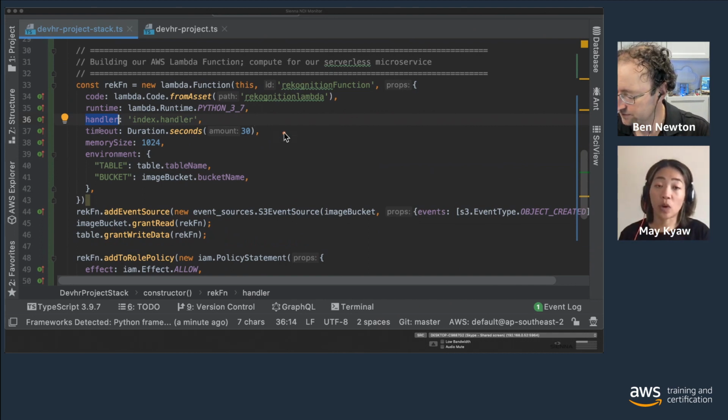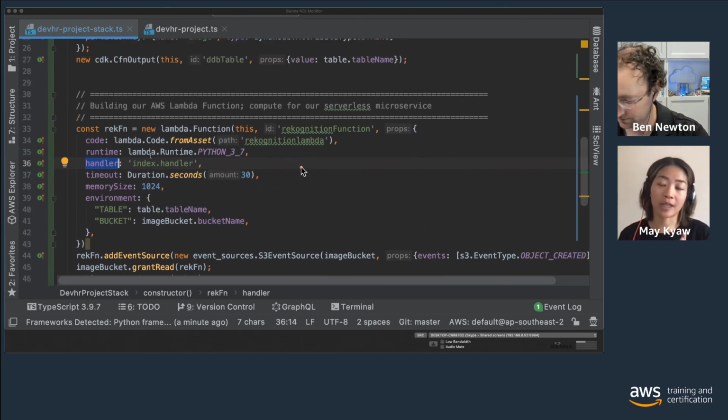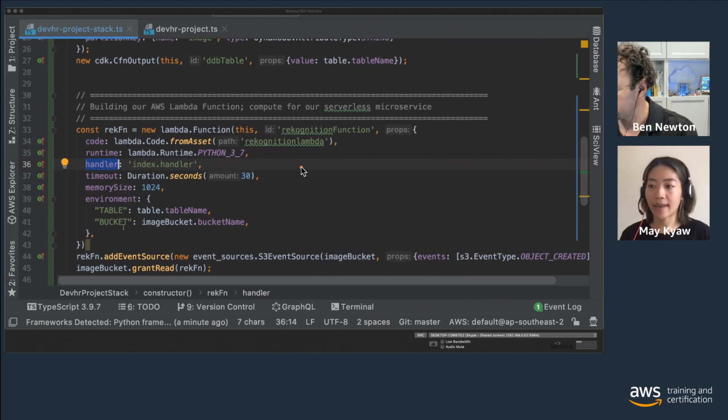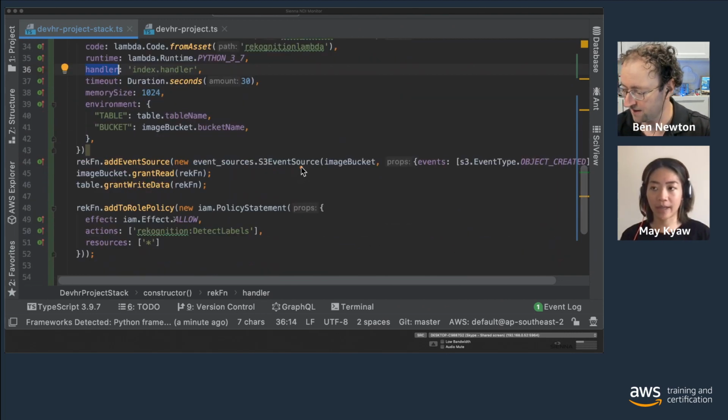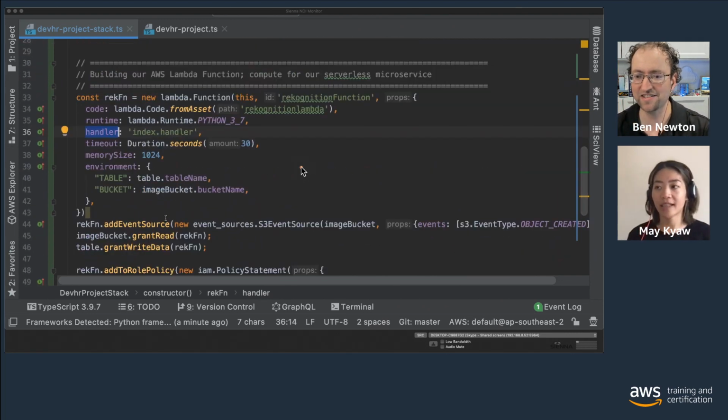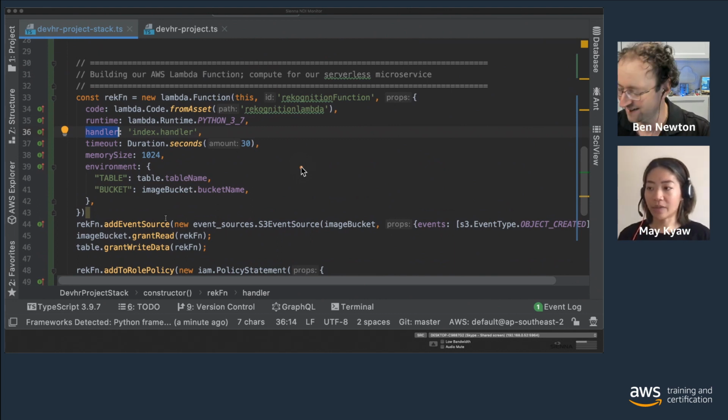The interesting one is the environment value. The environment values that we want to pass on to the Lambda function are two values: the table name, which is the DynamoDB table that we created, and the image bucket name. And that's all we're doing to create the Lambda.